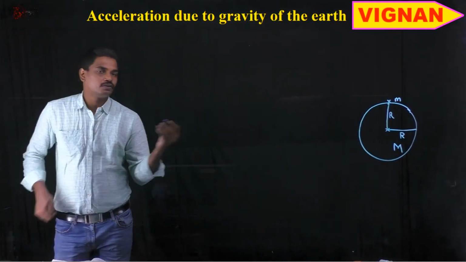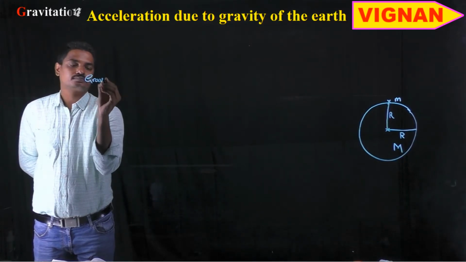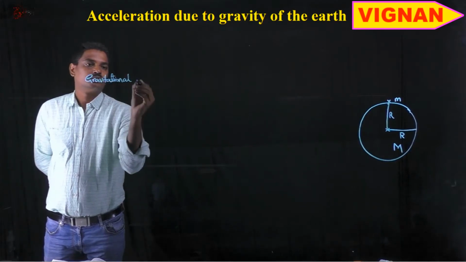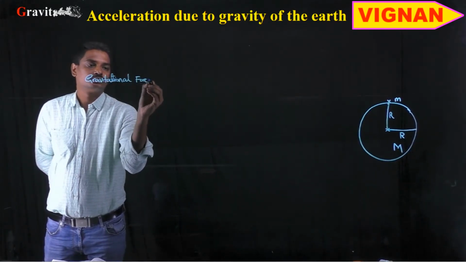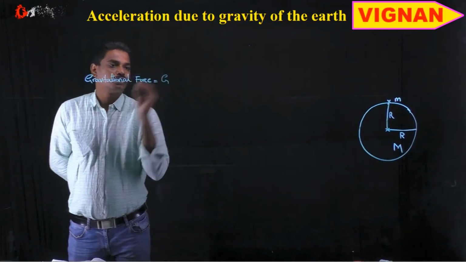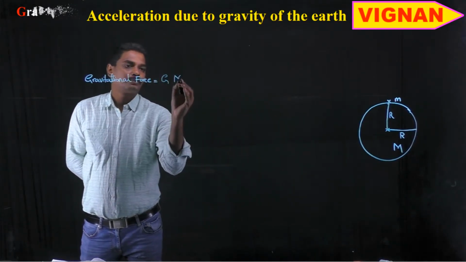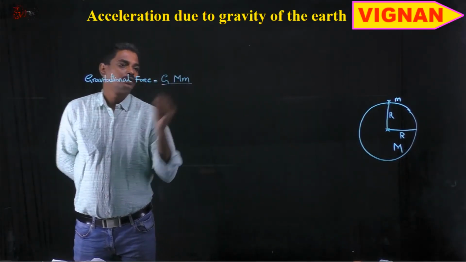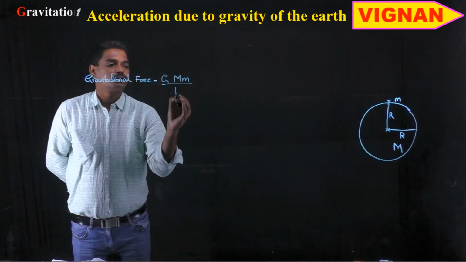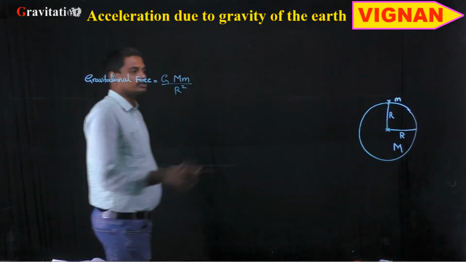The gravitational force acting on the body can be written as: the formula of the gravitational force is nothing but the gravitational constant G into the product of their masses, that is capital M into small m, divided by the distance between the two particles, that is r square. So this is the gravitational force between these two particles.